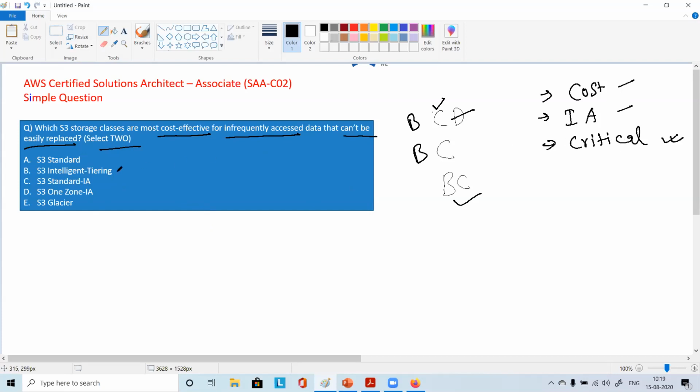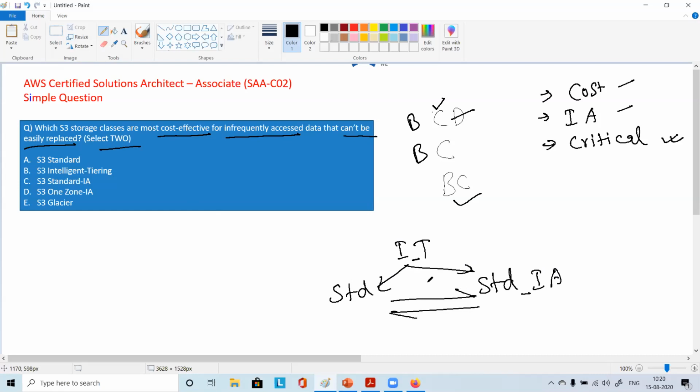Now we look at B. That is S3 Intelligent-Tiering, right? That is the option for switching the data between the Standard class, the Standard Infrequent Access class, and the Intelligent-Tiering storage class. So it will simply be switching data from here to there.